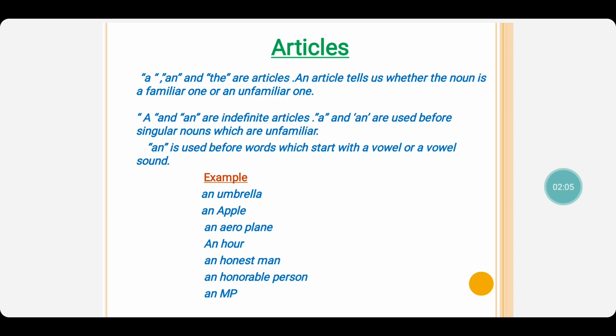An honorable person, here also the H is silent. Now the next example, an MP. MP here, though M is a consonant, we pronounce it "em". The sound comes from E, which is a vowel sound, so we use the article an, that is an MP.